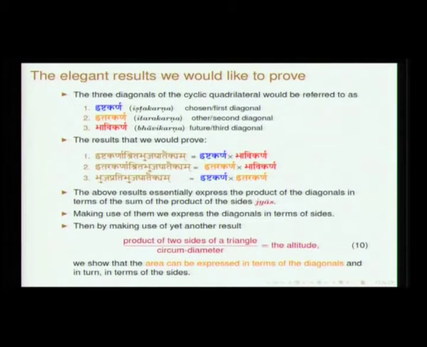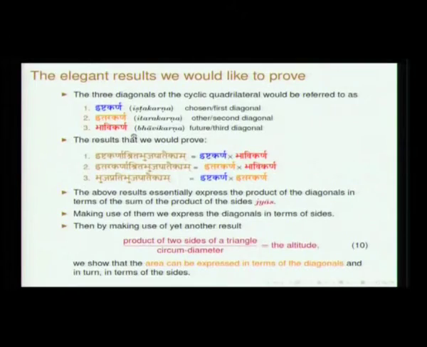So, I will start working on the board in fact. Ishtakarna is the chosen diagonal, or you can call it first diagonal. Itarakarna you call second diagonal, given a certain quadrilateral figure, and the third, which is obtained by swapping the sides, is referred to as Bhavikarna. So, what are we going to prove? In fact, this has been nicely stated. Ishtakarna into Bhavikarna is Ishtakarnashrita Bhujaghataikhyam.